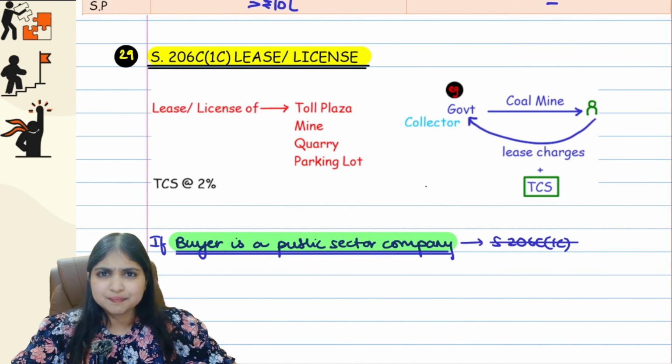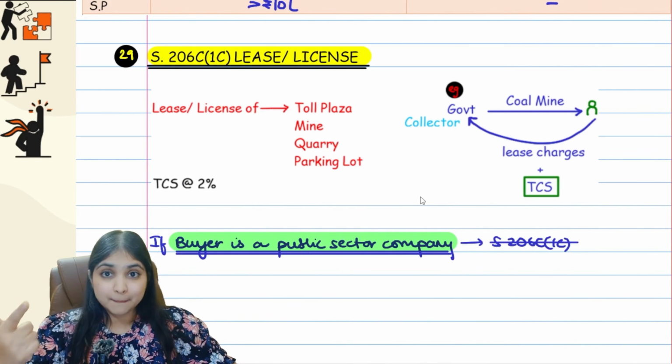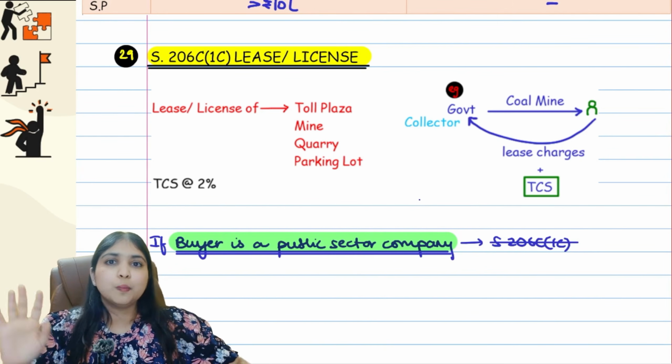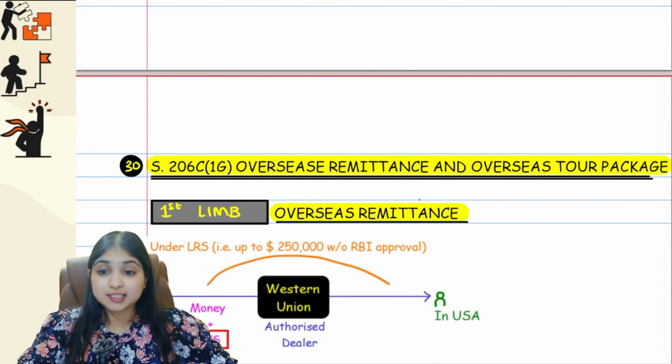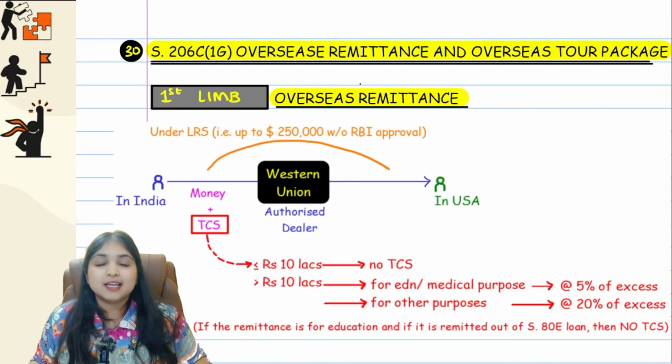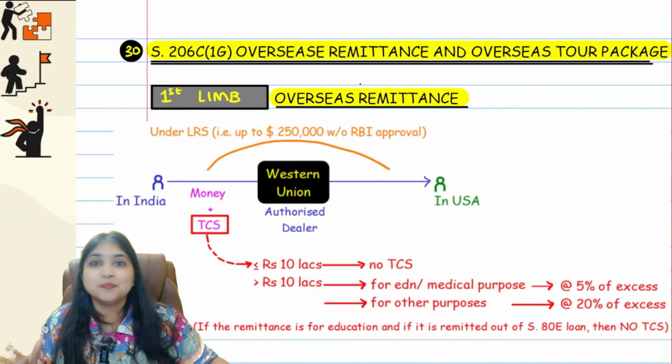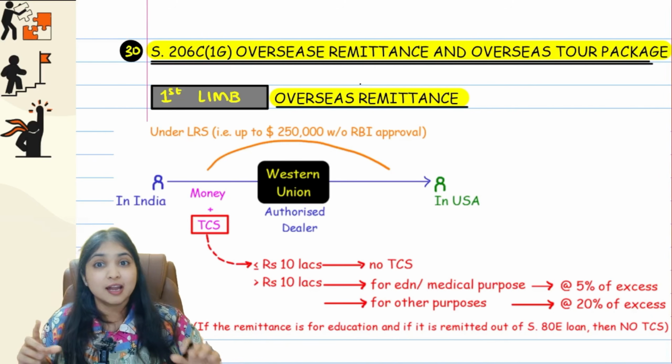Okay, this was a very simple section. Toll plaza, mine, quarry, parking lot, lease or license of any of these, 2% TCS will apply. This is 206C1C. Coming to our next section now, 206C1G, the last section in TCS, but the most important section in TCS because heavily amended.